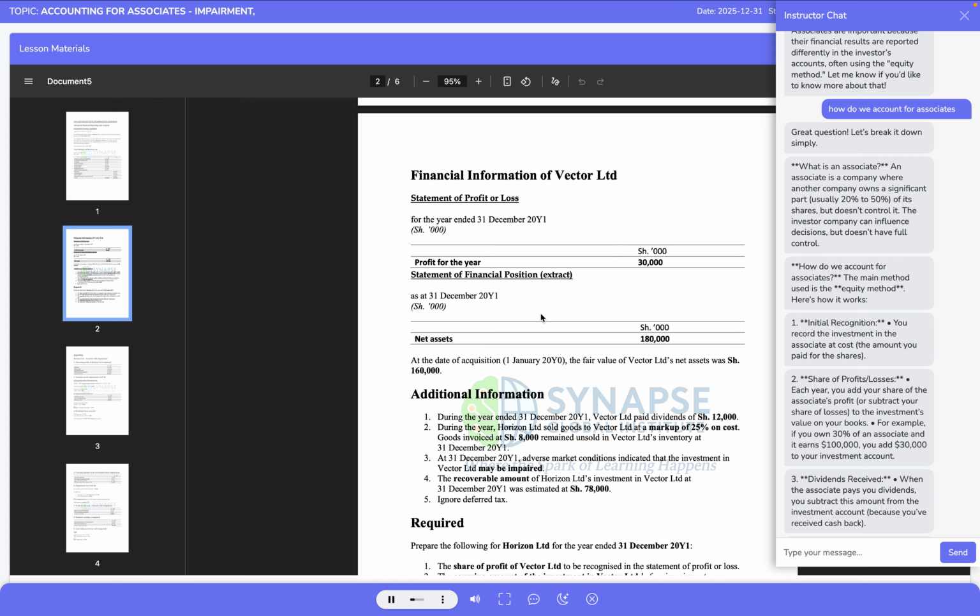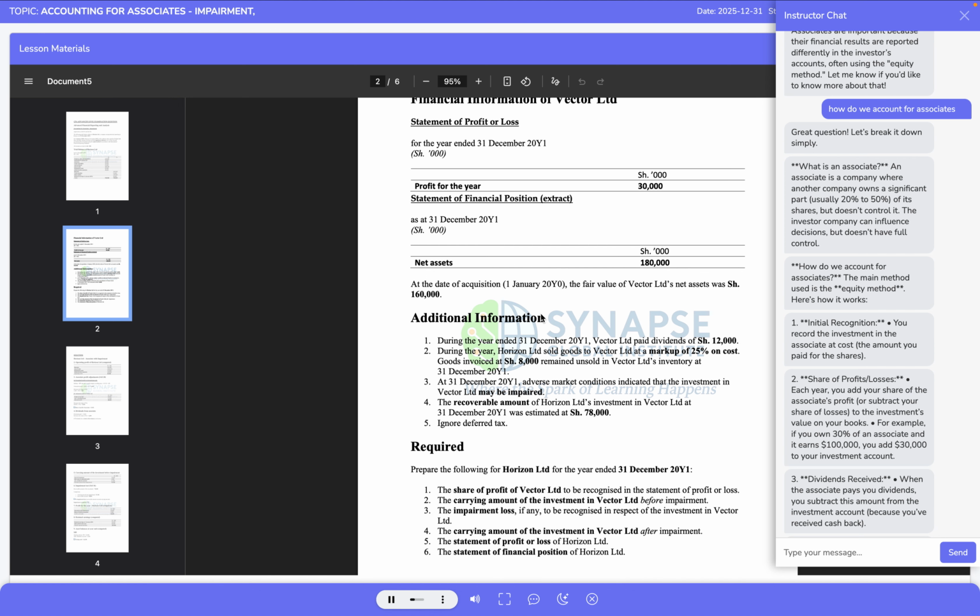We are also told that at the date of acquisition, the 1st of January 2010, the fair value of Vector Ltd's net assets was 160,000. This historical fair value information is important conceptually because it underpins goodwill and post-acquisition movements when applying the equity method.